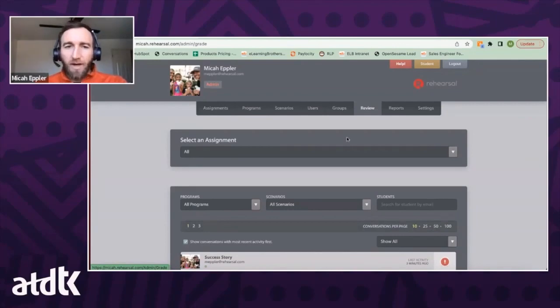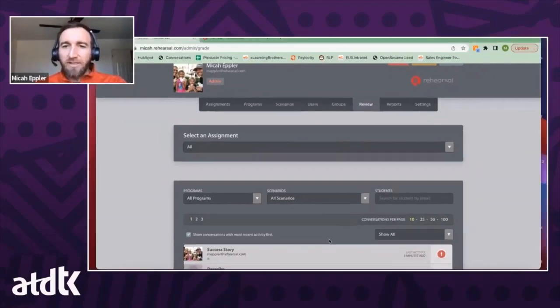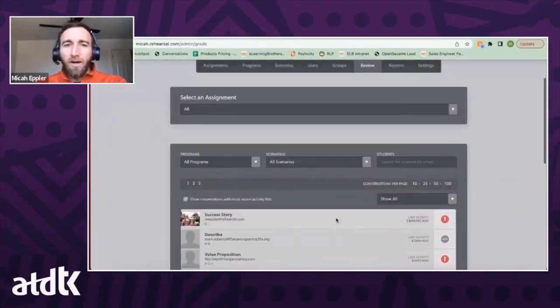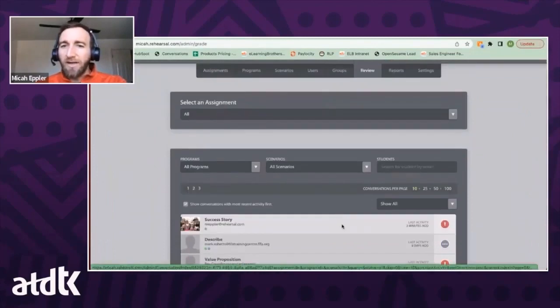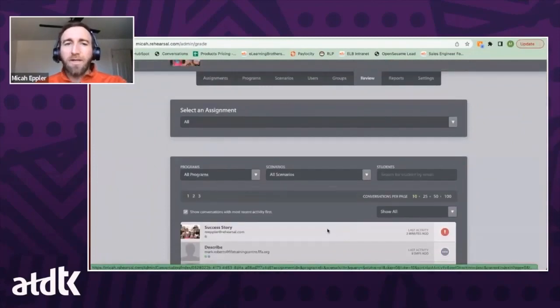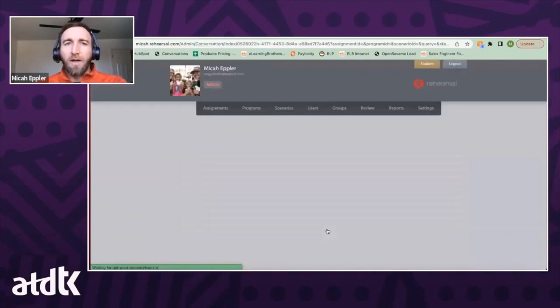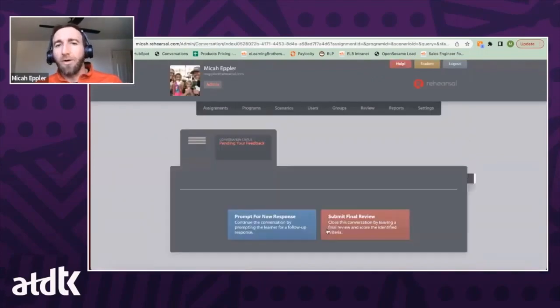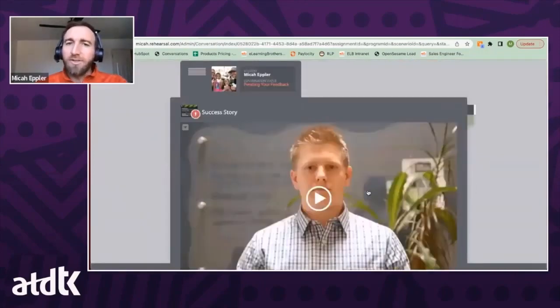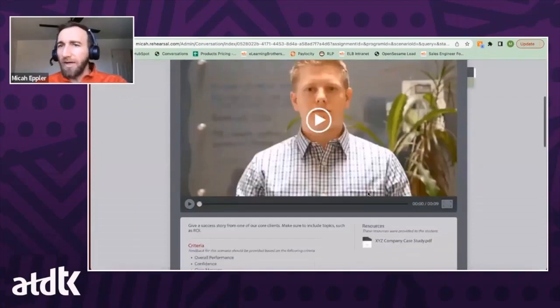Here on the review tab, I've got a queue of all these different scenarios I've been assigned to down here. As you can see, here's that scenario that was just submitted. I can click into this scenario, and as the mentor, I get to see all of the original scenario information, so I can review any of this if I need to.